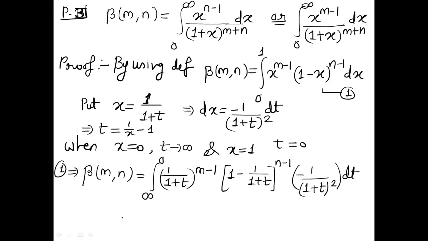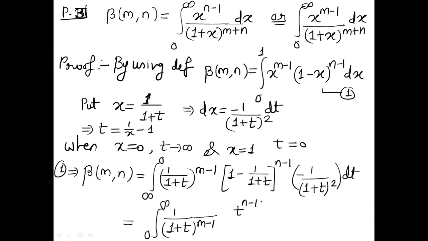Okay, now simplify this. Let's take this minus sign here, so minus infinity to 0 will now become 0 to infinity. We have 1 upon 1 plus t raised to power m minus 1, just by law of indices. Now simplify this: we have 1 plus t minus 1, so t only in the numerator.